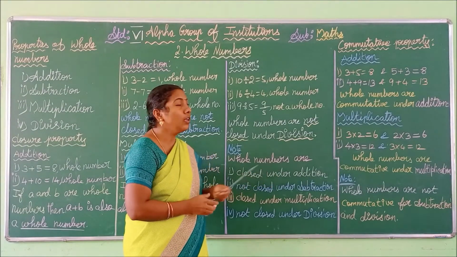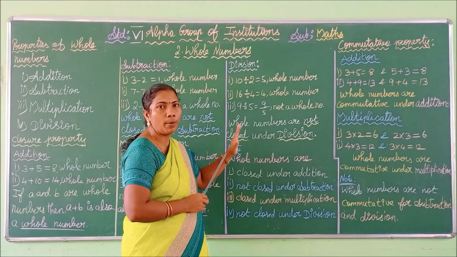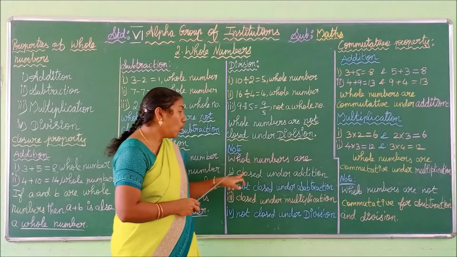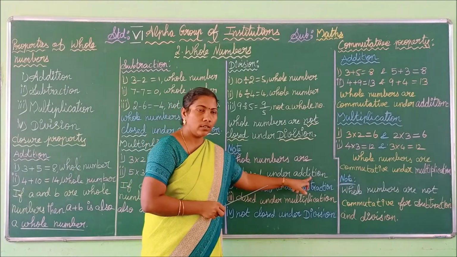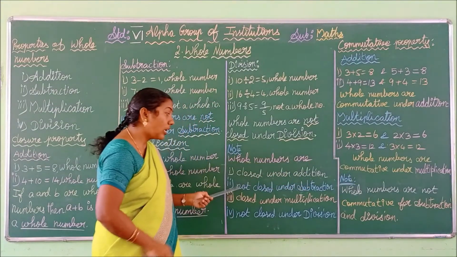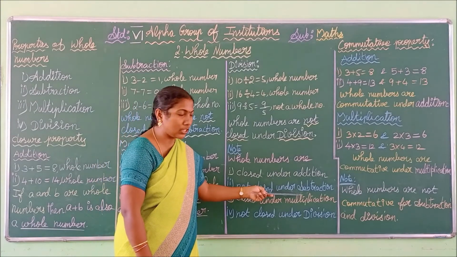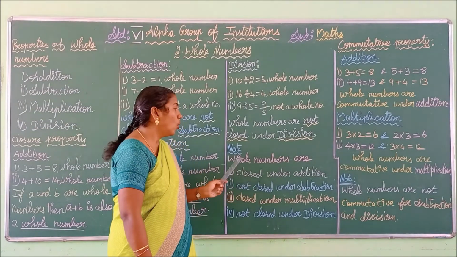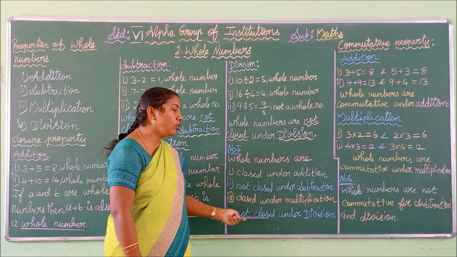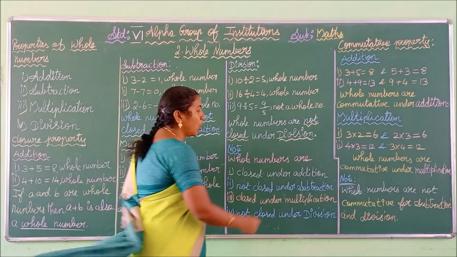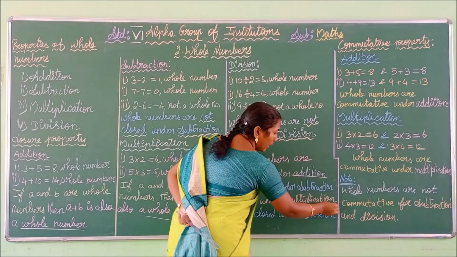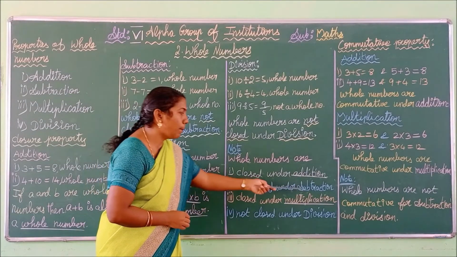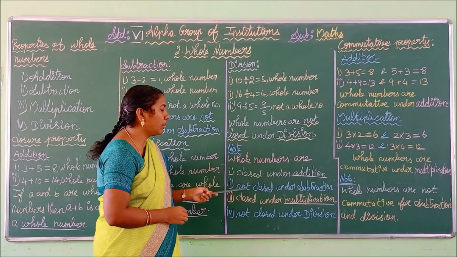Do you understand, children? Thus we have summarized all the four operations for the closure property. See here, whole numbers are closed under addition. Whole numbers are not closed under subtraction. Whole numbers are closed under multiplication. Whole numbers are not closed under division. That is, for the operations addition and multiplication, the closure property holds good. For the operations subtraction and division, the closure property does not hold.